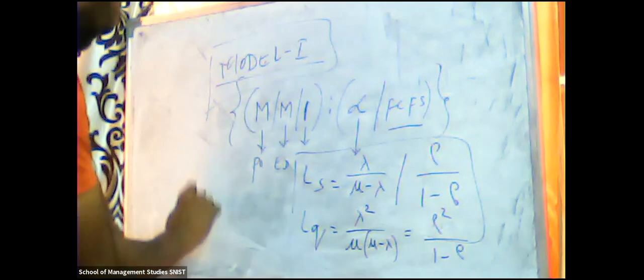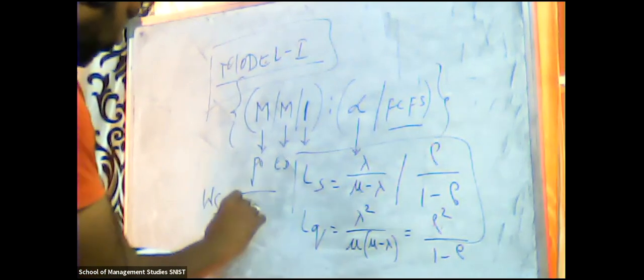That's it. Average waiting time in the system, which is WS: 1 divided by mu minus lambda.